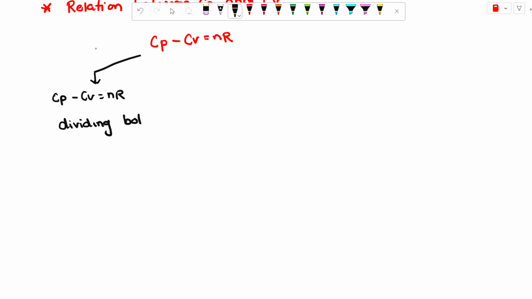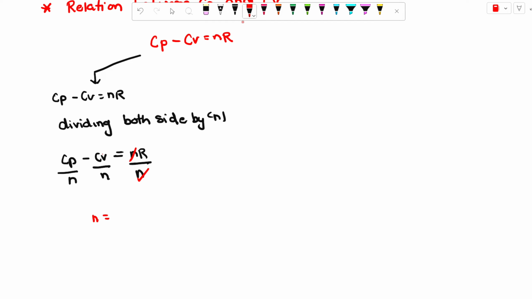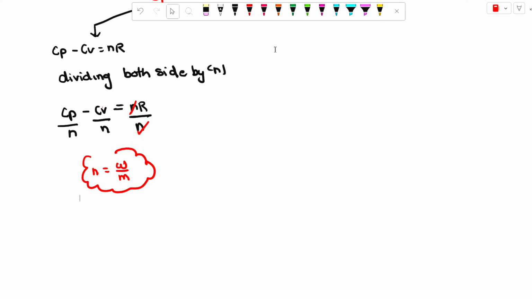Dividing both sides by n, Cp minus Cv is equal to nR upon n. Cp upon n, Cv upon n, and nR upon n, where n will be cut. What will be the remaining value? n is equal to W upon M.